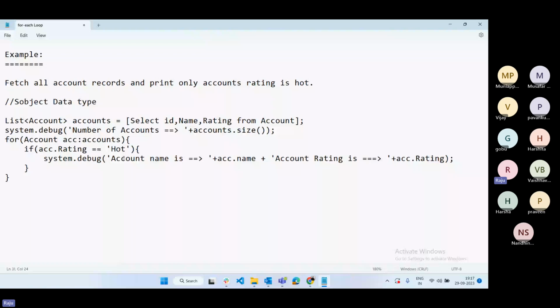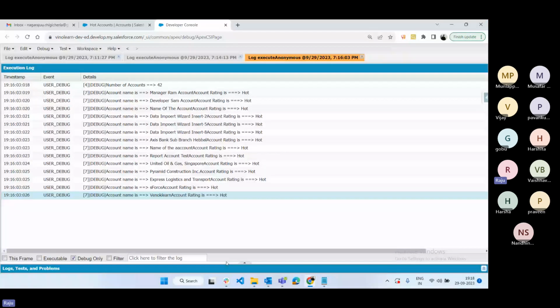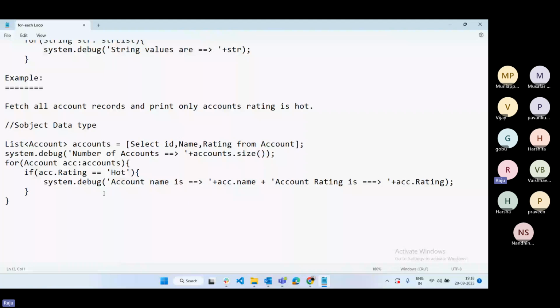Okay, so if you want to execute any logic more than one time, or if you want to find the required data from a list of data, then you have to use the for each loop, and you can check the condition and write whatever logic is required. Okay, so this is how we can use the for each loop. Hope you are clear. Any questions here? For each loop clear? Shall I go to the next one? Yeah, you can go, sir.